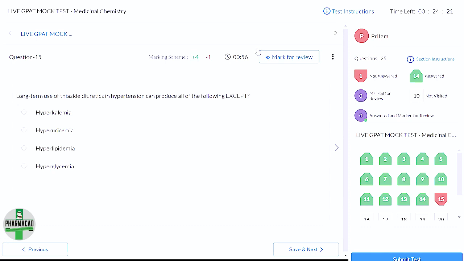Hyperlipidemia. Okay. Any other options? Option A, hyperkalemia. So yes, I will also be confused between A and C. Hyperglycemia and hyperuricemia are definitely the side effects of these thiazide diuretics. But I'll go for hyperkalemia. Why, you know? Because I know this is specifically associated with potassium sparing diuretics. Do you remember potassium sparing diuretics? They are sparing potassium ions in the blood.